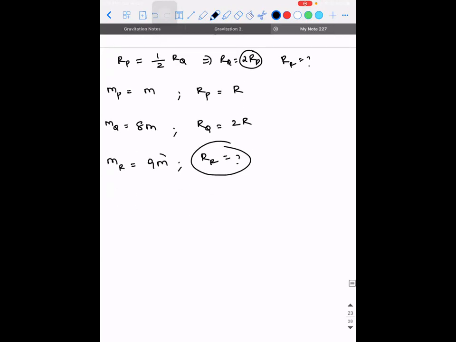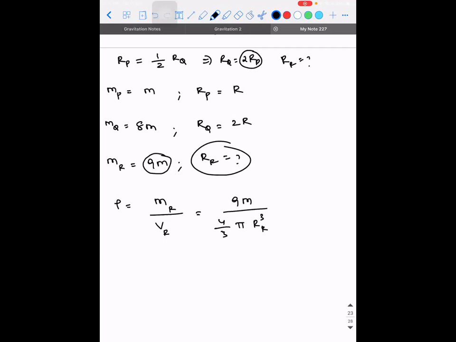Since we know the mass of planet R, they have told us the density is still the same. Density is equal to the mass of planet R divided by the volume of planet R. What is mass of R? That is 9m, divided by the volume of R, which is going to be 4/3 pi R cubed. Guys, are you clear with this?